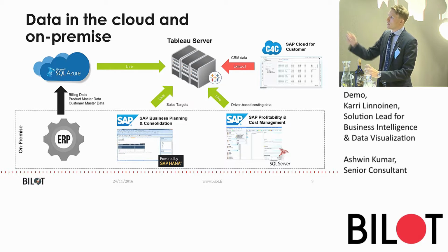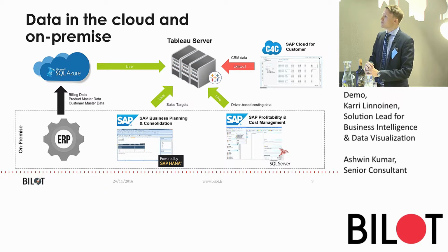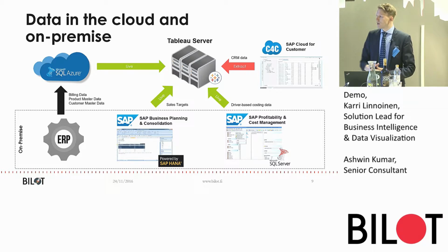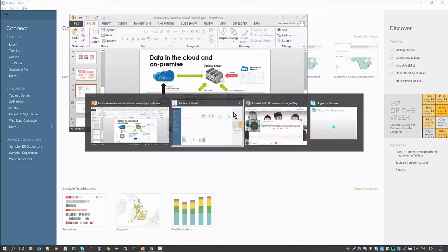We'll have our CRM system in the cloud, where we have our customer complaints and all that other kind of CRM related data, and then our ERP is providing our billing and master data through Azure's SQL database. And so we're pulling all this data from live systems and these kind of extracts onto Tableau Server, which then will basically join together.